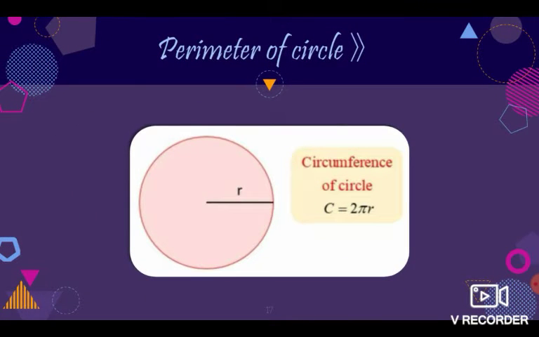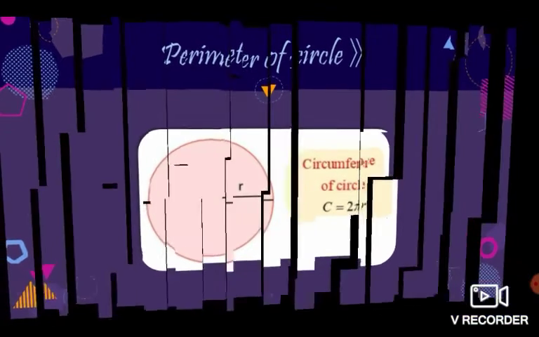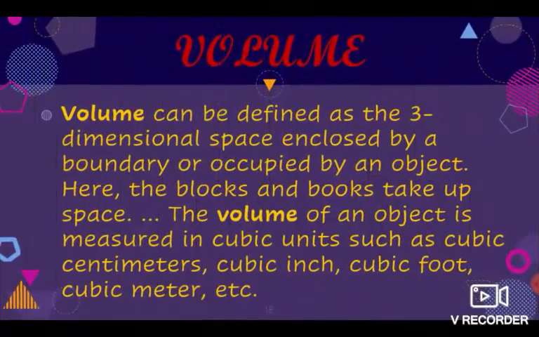Perimeter of circle. Circumference is also known as the perimeter of a circle. So, circumference of circle is equal to 2 pi r. Volume. Volume can be defined as a three-dimensional space enclosed by a boundary or occupied by an object. Here, the blocks and books take up space. The volume of an object is measured in cubic units such as cubic centimeters, cubic inch, cubic foot, cubic meter, etc.